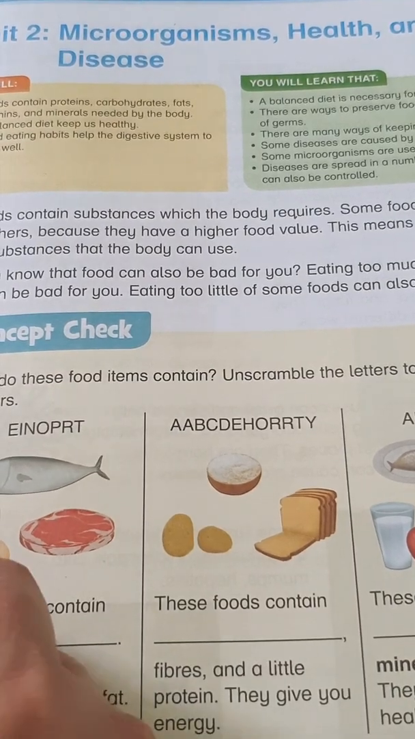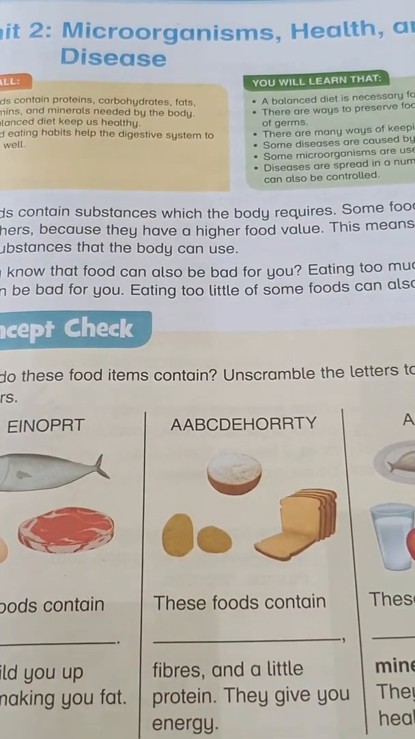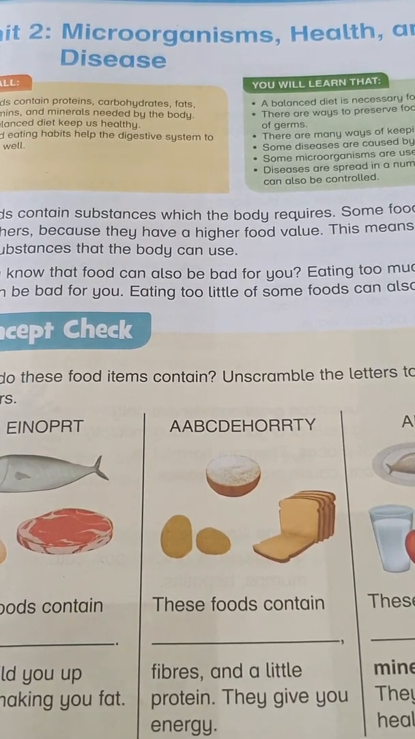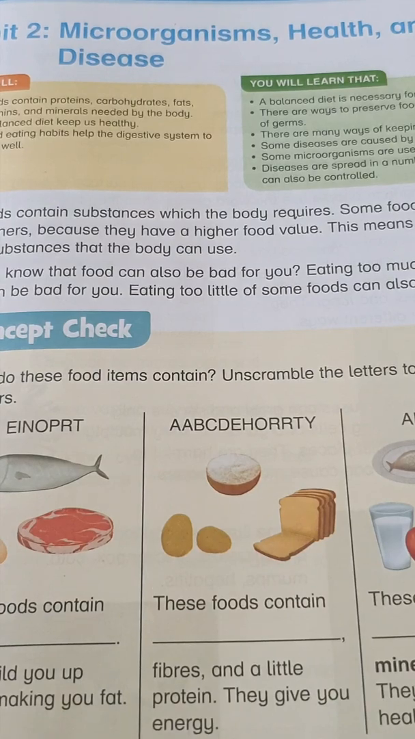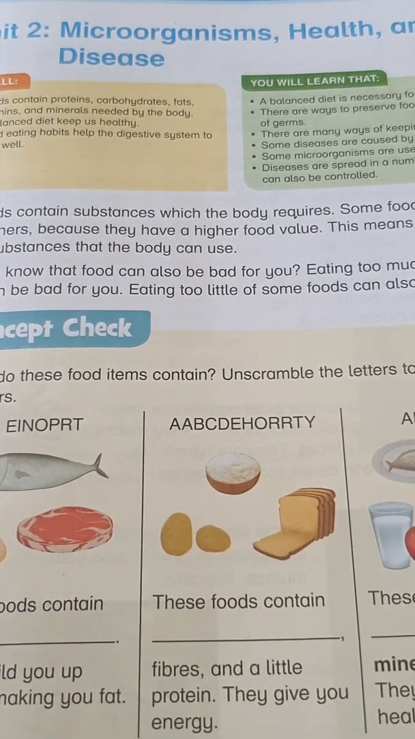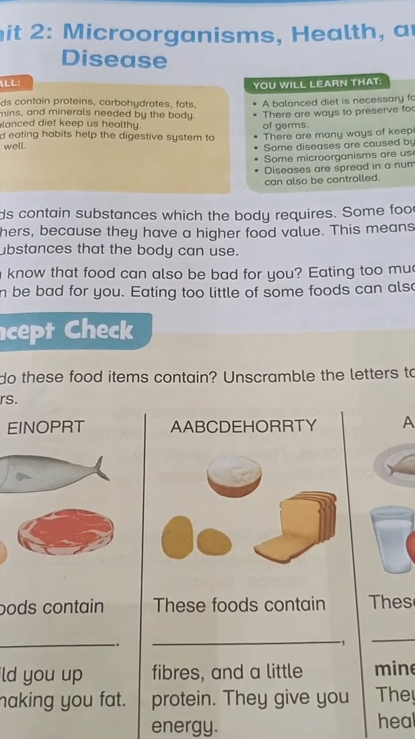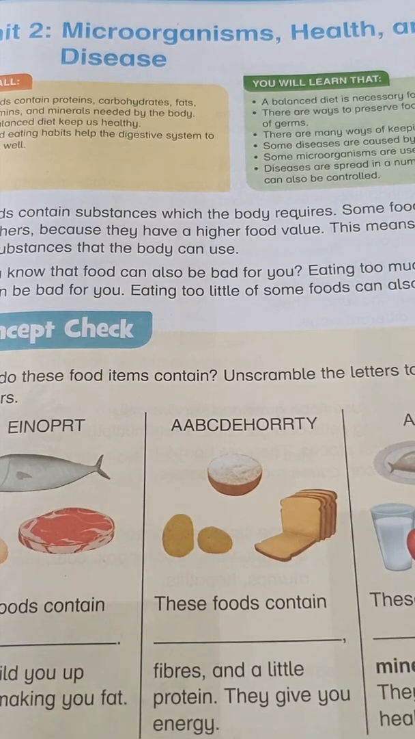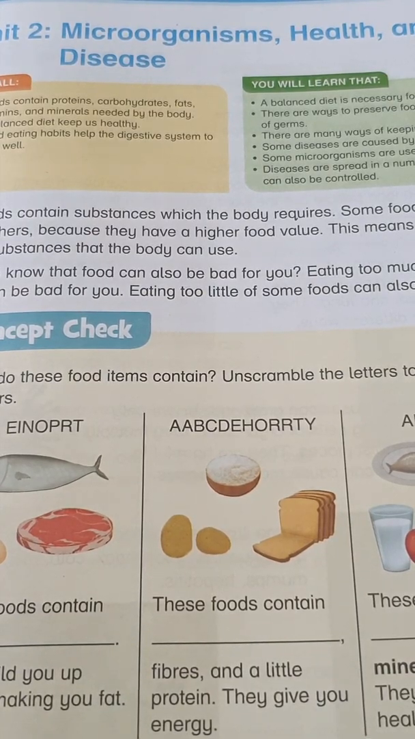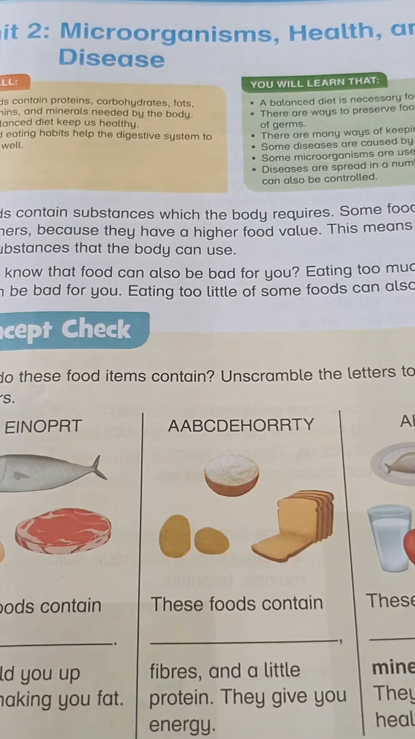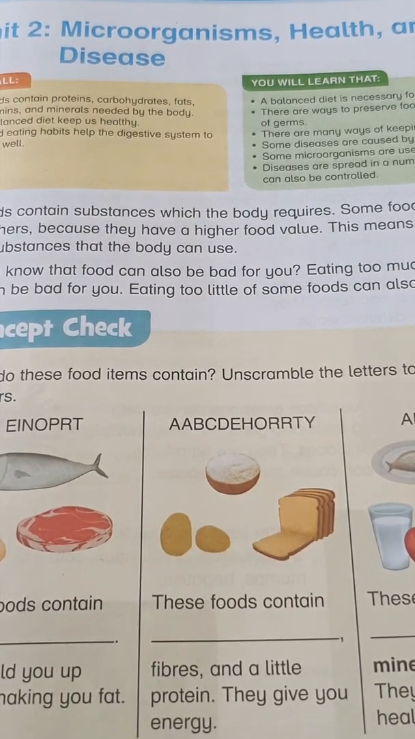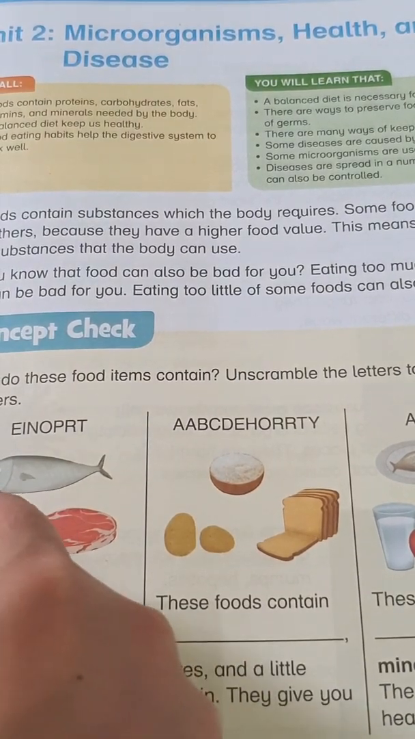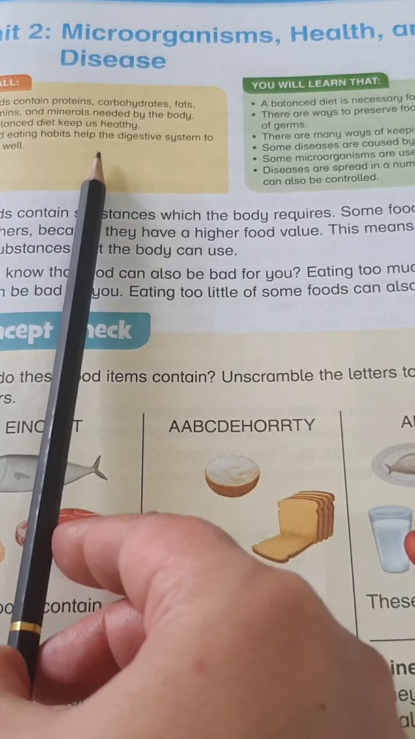So, in recall, you can also see that food contains proteins, carbohydrates, fats, vitamins, and minerals needed by the body. Our body is not alone working with blood. It also needs all kinds of food like fish, meat, grains, rice, juices, water, fruits, milk, and many more things which will keep us healthy. A balanced diet keeps us healthy. Good eating habits help the digestive system to work well.